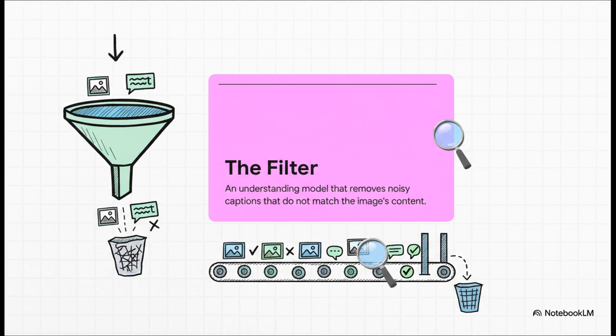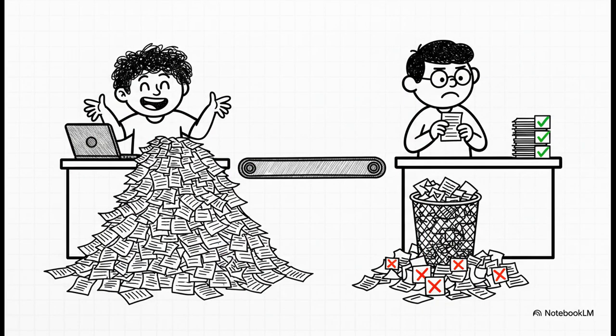It takes a caption and an image and asks one simple question. Does this text truly accurately describe this image? And if the answer is no, that pair gets tossed out. Simple as that. For any of the developers watching, here's a really simple way to think about it.